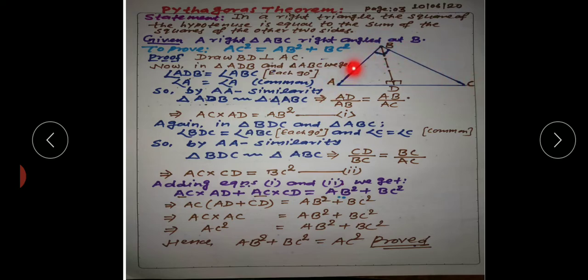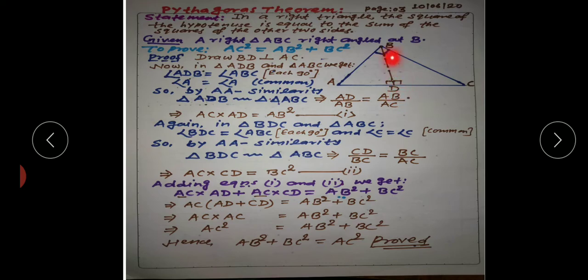That means triangle ABC is a right angle triangle, right angled at B, then the side opposite to the right angle will be the hypotenuse. That means we have to prove that the square of AC is equal to the sum of the squares of AB and BC. That means we have to prove that AC square is equal to AB square plus BC square. So let us prove it.